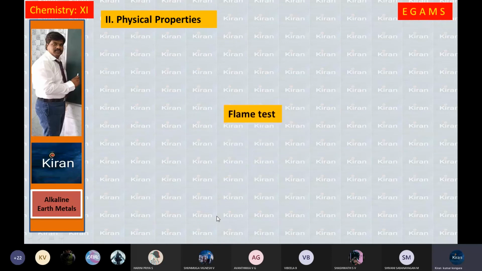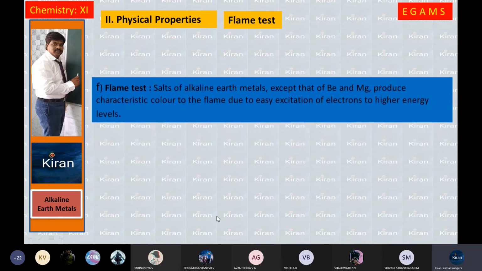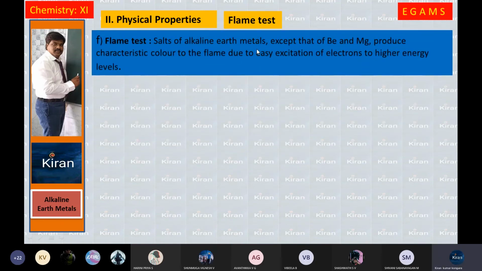Flame test or coloration. In the first group, we observed that lithium, sodium, potassium, rubidium, and cesium have different colors while heating on a Bunsen flame. Here also three elements are exhibiting color. We'll see the flame test. Salts of alkaline earth metals except beryllium and magnesium produce the color of the flame due to the easy excitation of electrons to higher energy levels. Beryllium and magnesium will not give coloration because of smaller atomic size. These are the smaller atoms, and the remaining elements are bigger atoms. That is the reason electrons jump from a lower energy level to a higher energy level when you heat it.